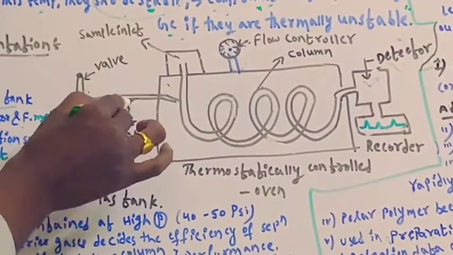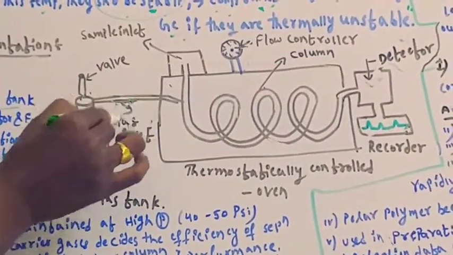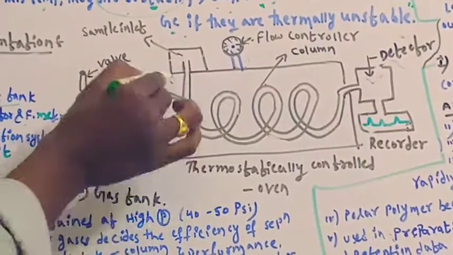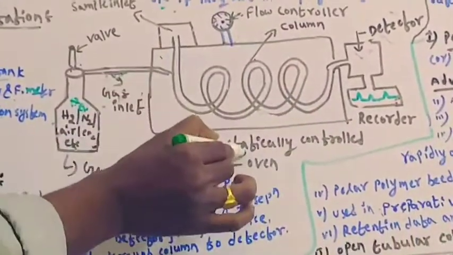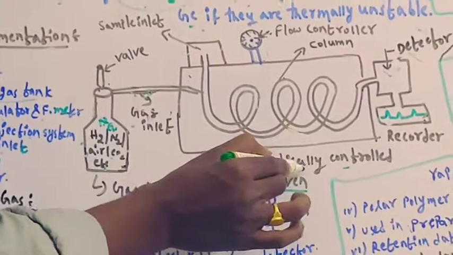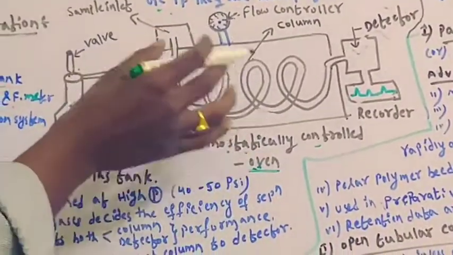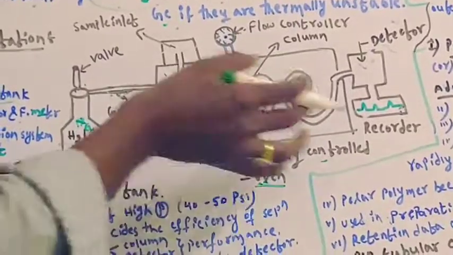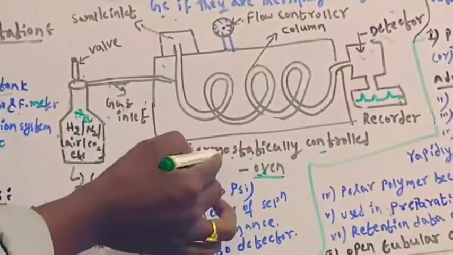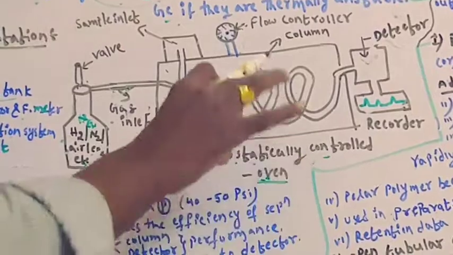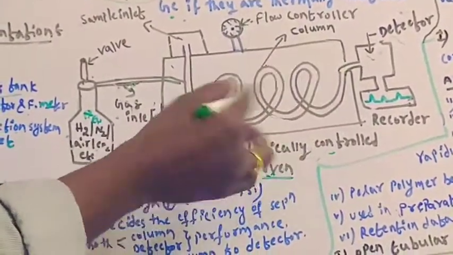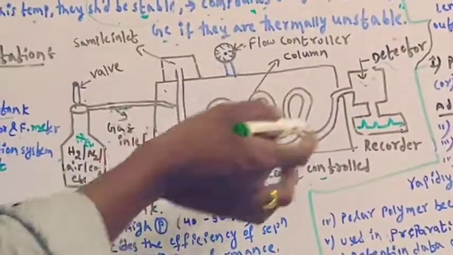Through this gas inlet, the gas will enter this oven. This is a thermostatically controlled oven. What is the importance of the thermostatically controlled oven? Whatever sample is taken, solid or liquid, in this oven it will be converted into vapor form. The temperature will be under control, and the sample will be converted into vapor form.